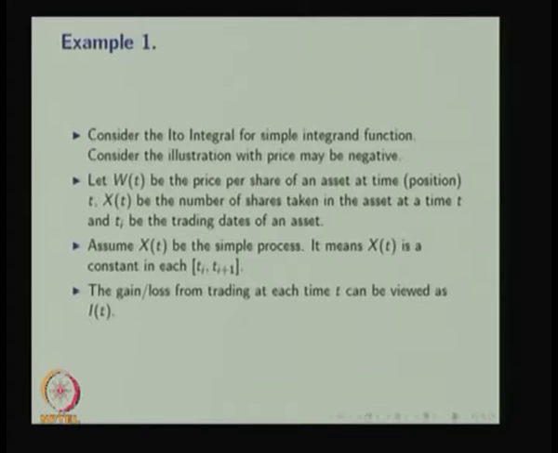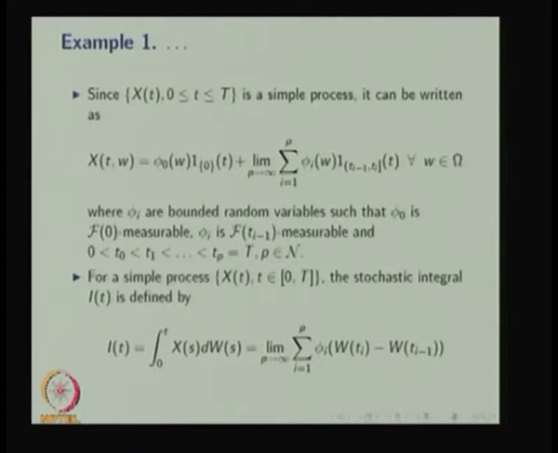Therefore, the gain or loss from trading at each time can be viewed as I of t. Since it is a simple process, you can write X of t, omega, where omega belongs to Omega, in this fashion, where psi i are bounded random variables such that psi naught is F naught measurable and psi i is F of t i minus 1 measurable.